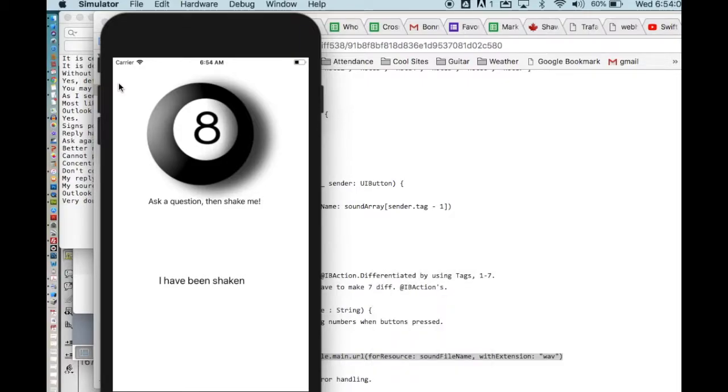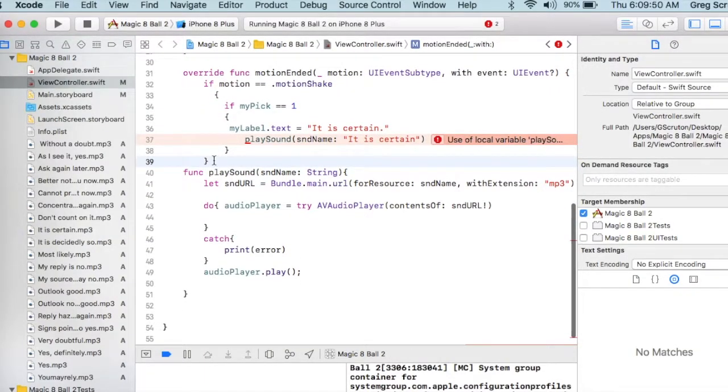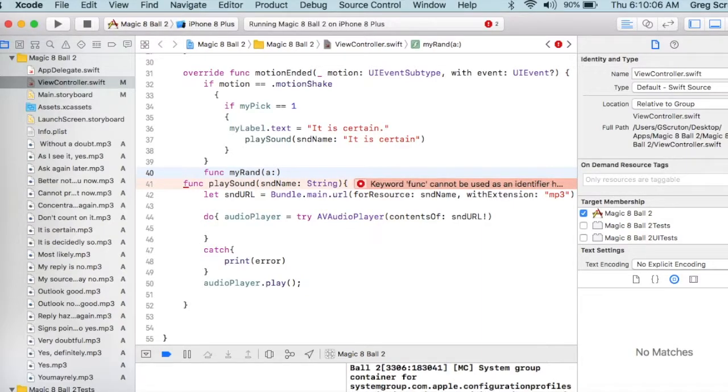The next step is to build our random number generator and to randomly pick what sound we're going to play and then to play it. I'm going to make a function called myrand. So it's just going to generate a random number. It's a function, and I'm going to call it myrand. And it's going to take two arguments. One is going to be an A, so generating a number between 6 and 10. So the A would be the 6.